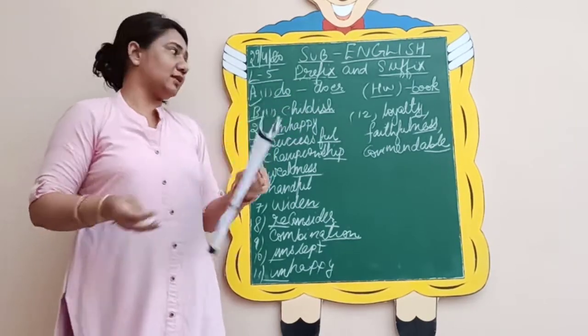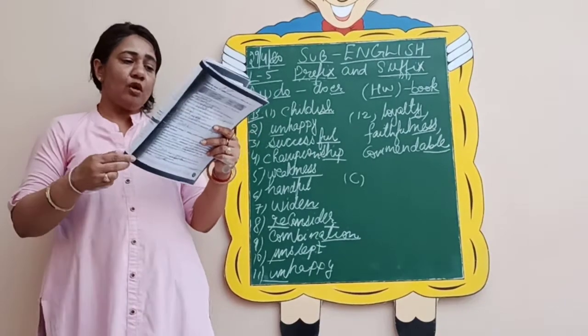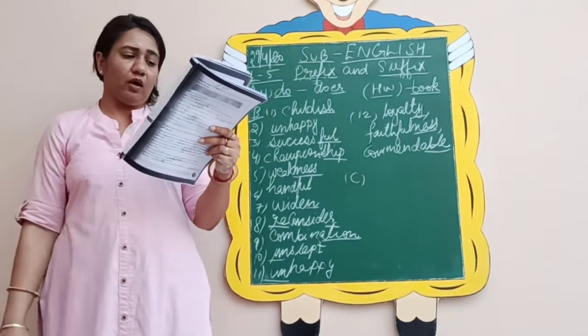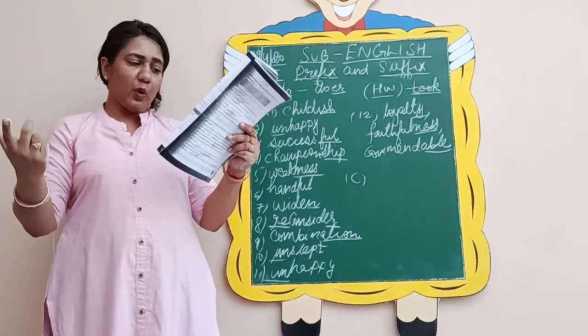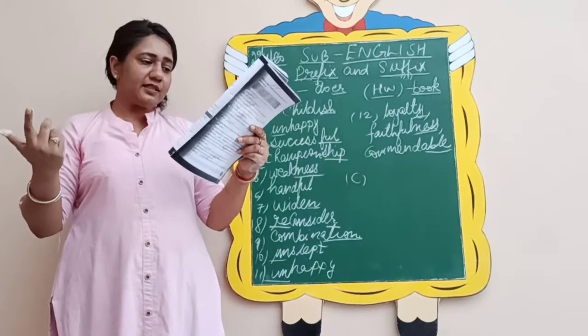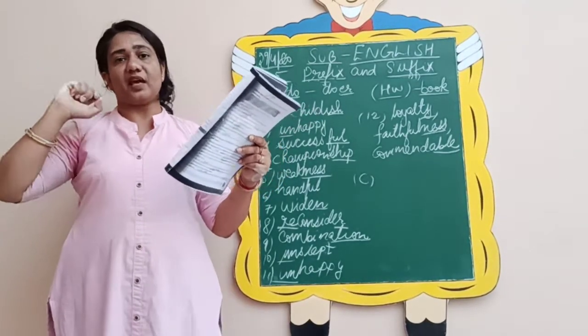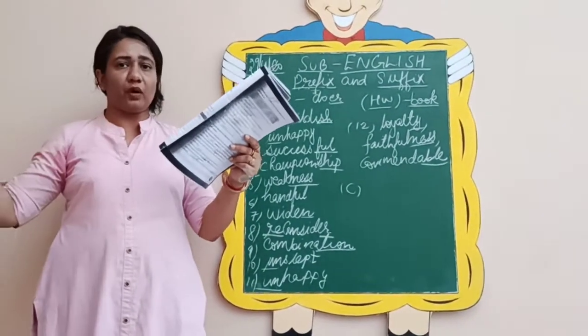So next exercise is exercise C. Let's see what you need to do. Match the words or phrases in column A to their opposites in column B. 2 columns are there. Like they have given you first example, sad, and you have to match the opposite of sad, that is what? Happy. So this way you will do match of the following.